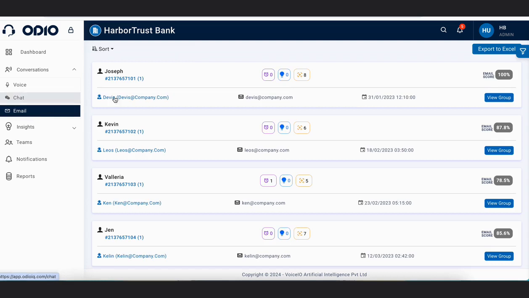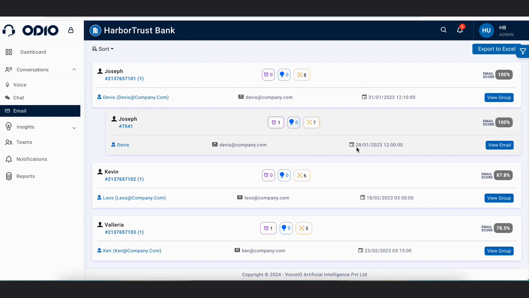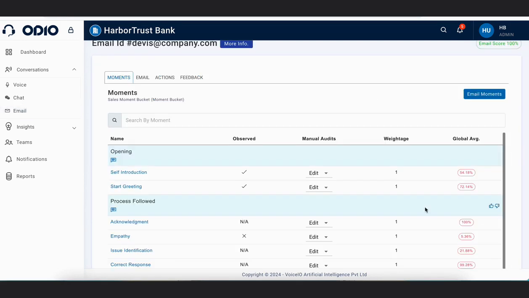Similarly, we have the section called email, wherein you can see the grouping and a particular email. So yeah, that's that. We have voice, chat and email sections in Odio, and we have the capability to analyze and capture all the things.